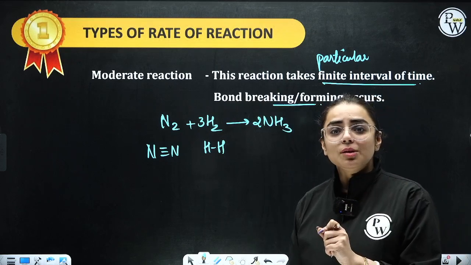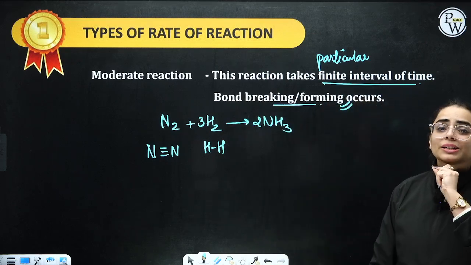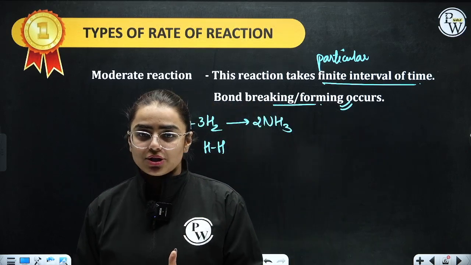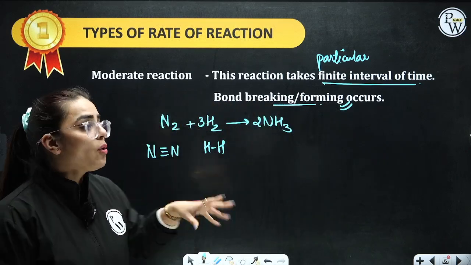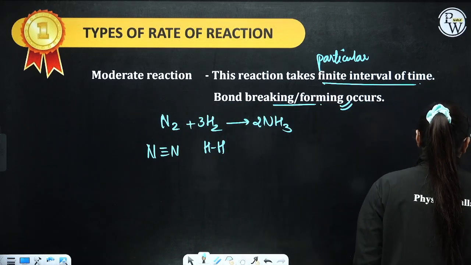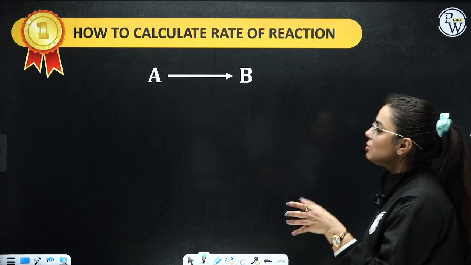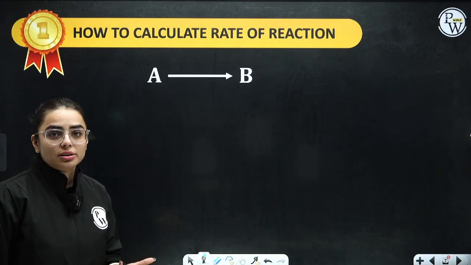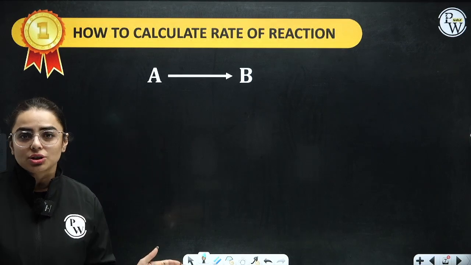And in our syllabus, the whole of chemical kinetics, the whole chemical reactions, are completely based upon the moderate kind of reactions. So we are now completely focusing upon the moderate type. I hope this is fine and clear to every one of you. Now coming on to your next part, how do you calculate the rate of a reaction? How do we define or calculate it in terms of the given definition that I have told you?